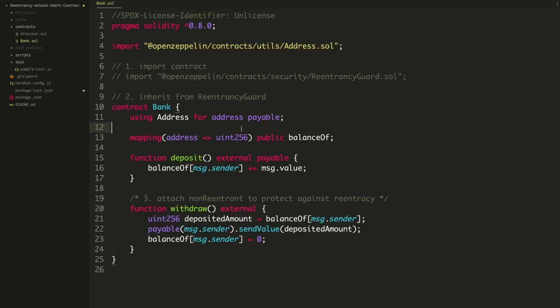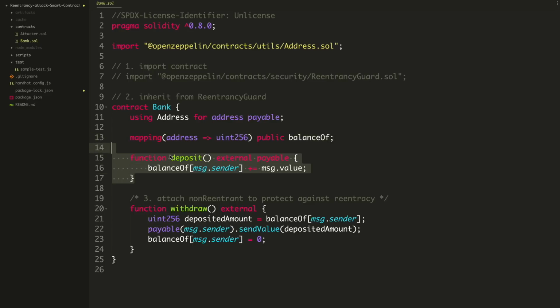The bank is really, really simple. It's just a simple smart contract called Bank. What it does is it has a mapping inside of it that keeps track of the balances. It lets people send Ether to the smart contract, and then it keeps track of everybody inside this balance mapping. If you're not familiar with mappings, basically they just store key-value pairs on the blockchain. You can treat it like a database in this sense, where you give it the address and it returns a number which corresponds to the balance of the person who deposited.